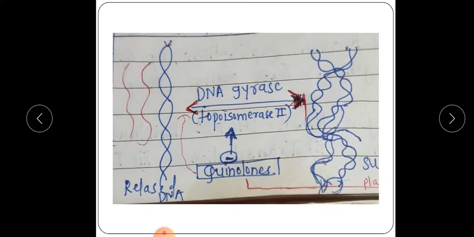If we take two ropes and wind them with one another, it will form a twist, and that twist, if we go on twisting, will form a supercoil. This is simple: released DNA is a simple coil, and this is a supercoil. Okay, more coils is known as supercoil.